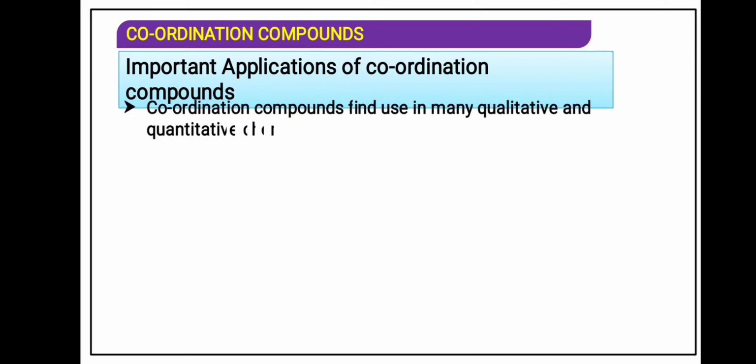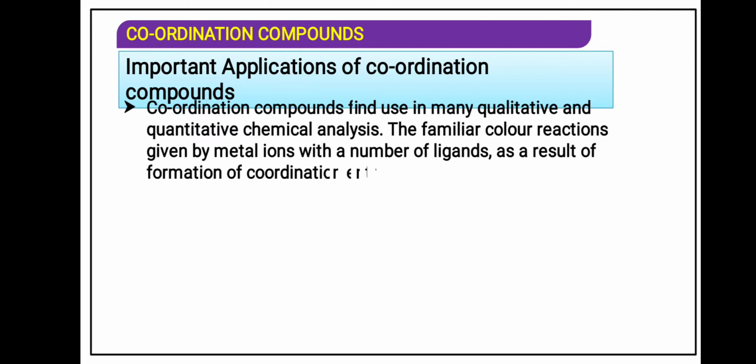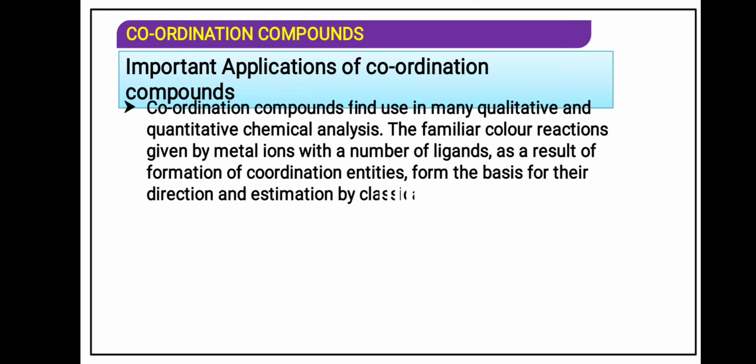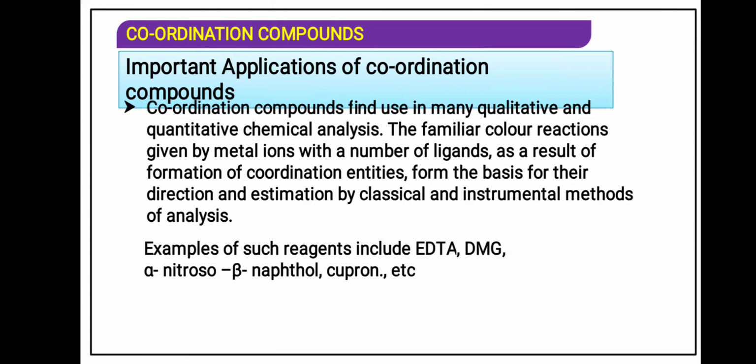Coordination compounds find use in many qualitative and quantitative chemical analyses. The familiar color reactions given by metal ions with a number of ligands, as a result of the formation of coordination entities, form the basis of their detection and estimation by classical and instrumental methods of analysis. Examples of such reagents include EDTA, ethylenediaminetetraacetic acid, DMG, dimethylglyoxime, alpha-nitroso beta-naphthol, cupron, etc. These chemicals are all used in qualitative and quantitative analysis.